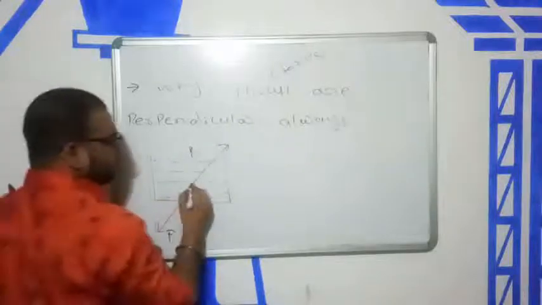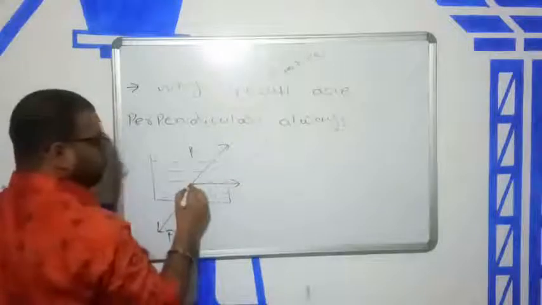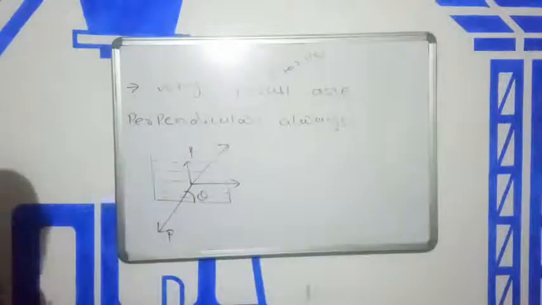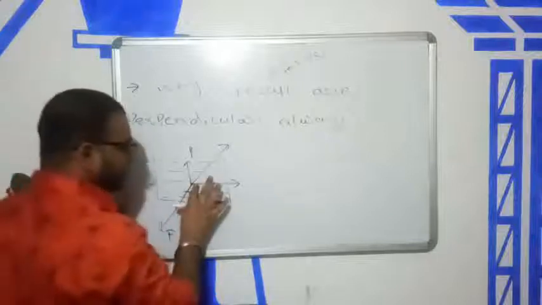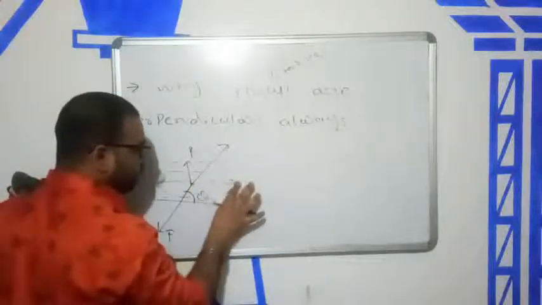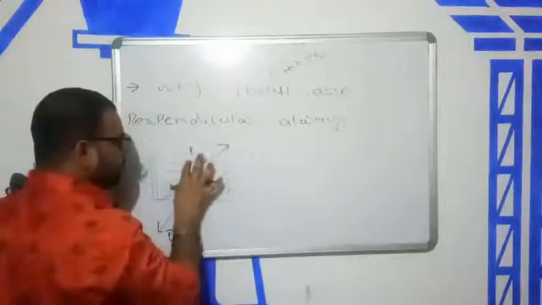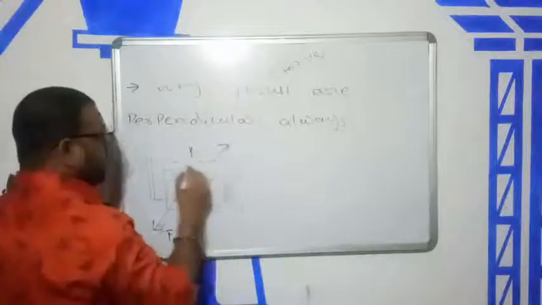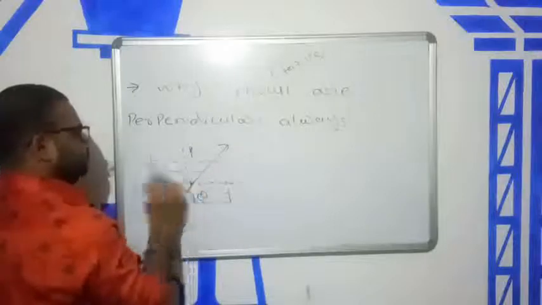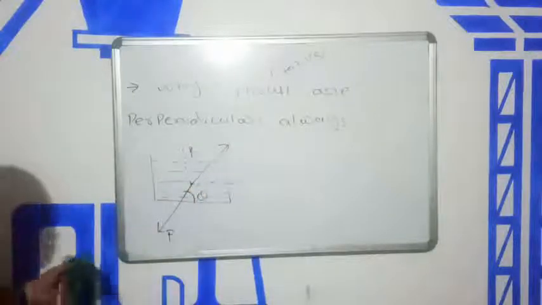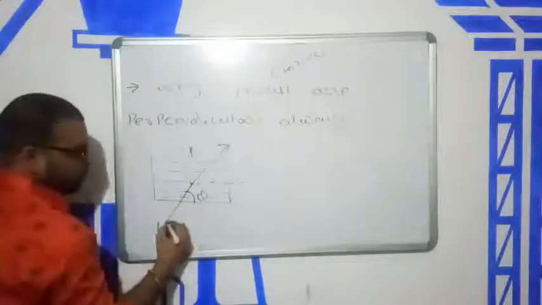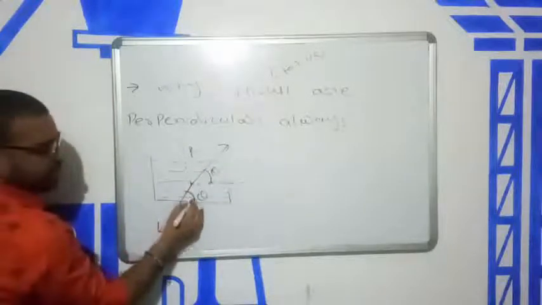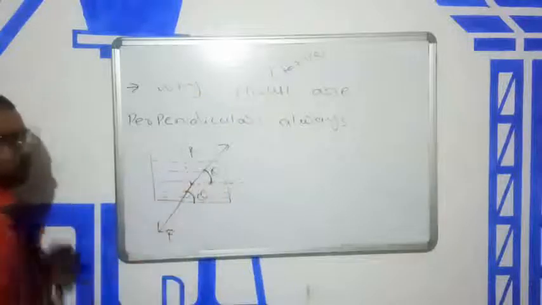Divide the components of these forces. Before dividing, draw the horizontal line and the vertical line. You know that this angle is theta, so this angle is also theta.